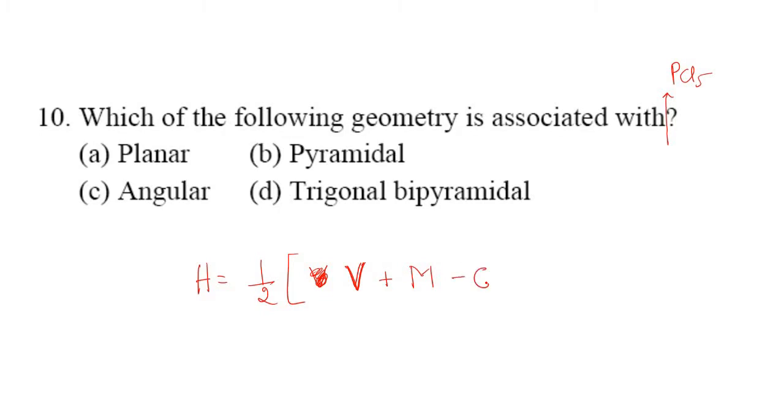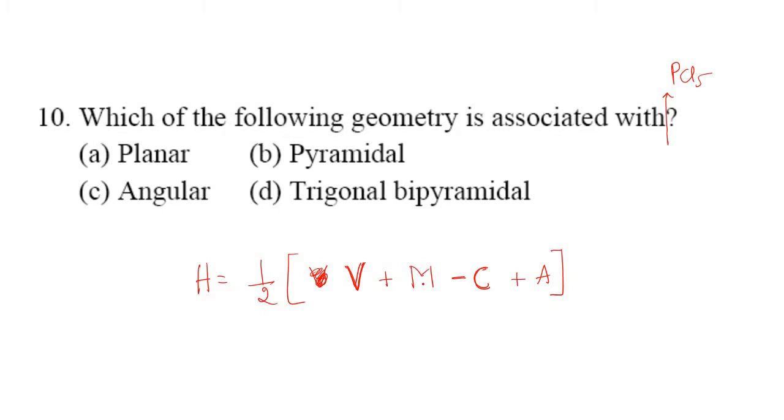If it is a cation, how many electrons are lost? Then I'll write it as minus C. And if it is an anion, then I will write it as plus A. Now this is the formula to calculate hybridization. What is V? V is nothing but the valency of the central atom under investigation.